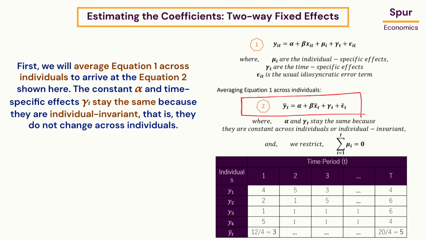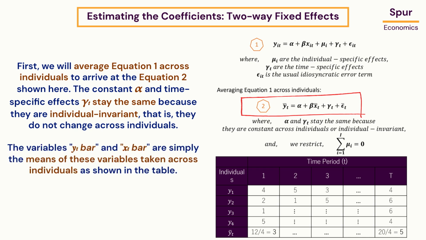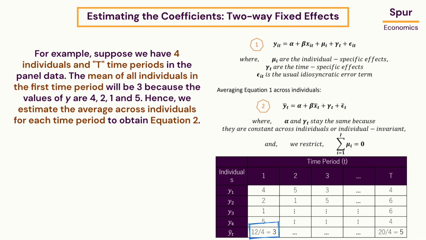First, we will average equation 1 across individuals to arrive at the equation 2 shown here. The constant alpha and time-specific effects gamma t stay the same because they are individual invariant, that is, they do not change across individuals. The variables yt bar and xt bar are simply the means of these variables taken across individuals as shown in the table. For example, suppose we have 4 individuals and t time periods in the panel data. The mean of all individuals in the first time period will be 3 because the values of y are 4, 2, 1 and 5. Hence, we estimate the average across individuals for each time period to obtain equation 2.